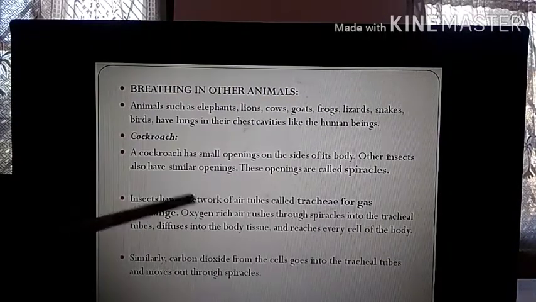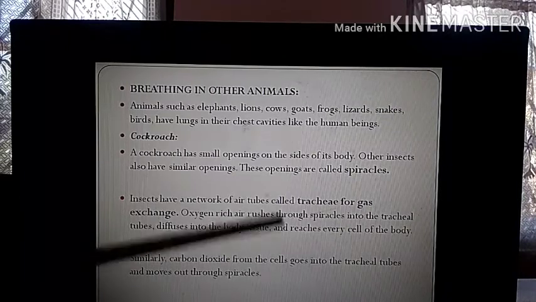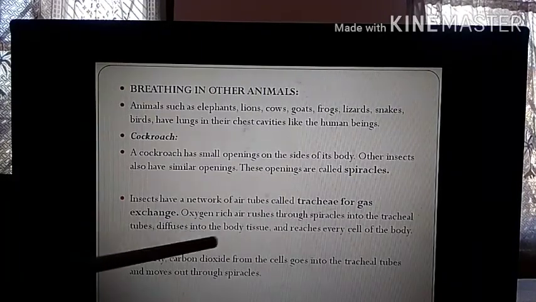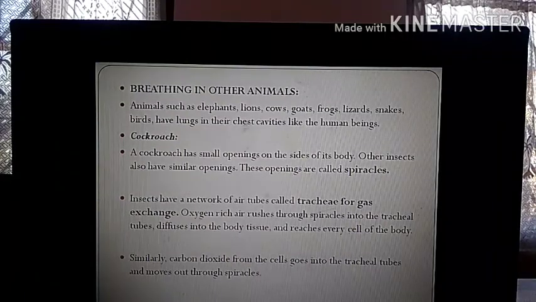Insects have a network of air tubes called tracheae for gas exchange. Oxygen-rich air rushes through the spiracles into the tracheal tubes, diffuses into the body tissue, and reaches every cell of the body.